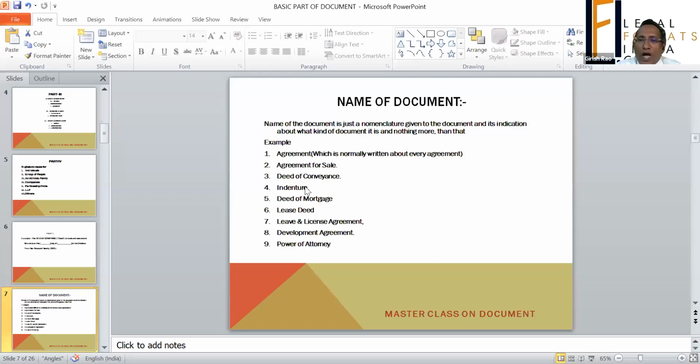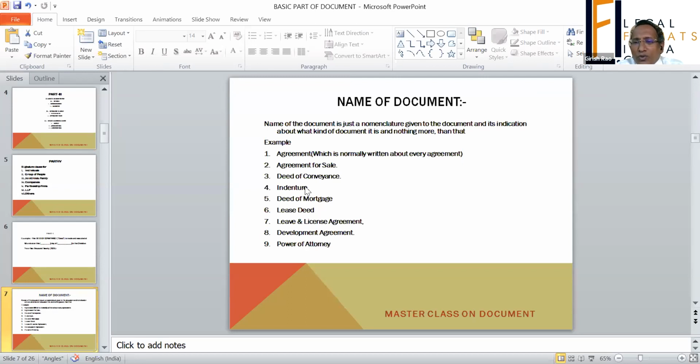So now coming back to the name of the document. The name of the document can be agreement, agreement for sale, deed of conveyance, indenture, deed of mortgage, lease deed, leave and license agreement, development agreement, etc. The name of the document is nothing but an indication of what this document is about.